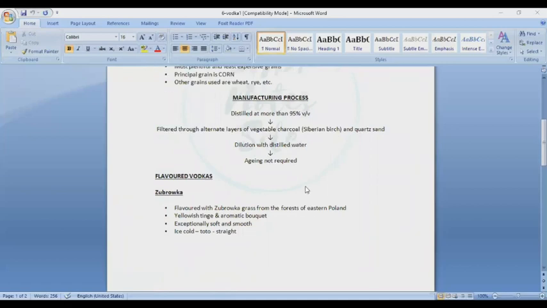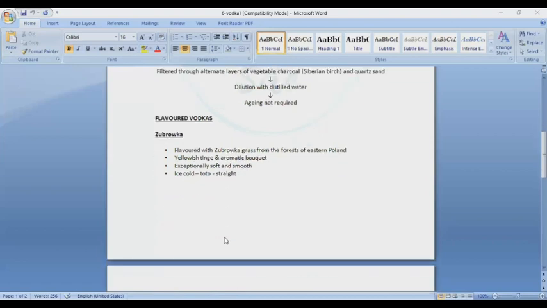For the flavored vodka, they use Zubrowka grass from the forests of eastern Poland. Zubrowka grass is found in the forest of eastern Poland. These are the characteristics: yellowish, thin, aromatic bouquet, exceptionally soft and smooth, served ice cold and straight.